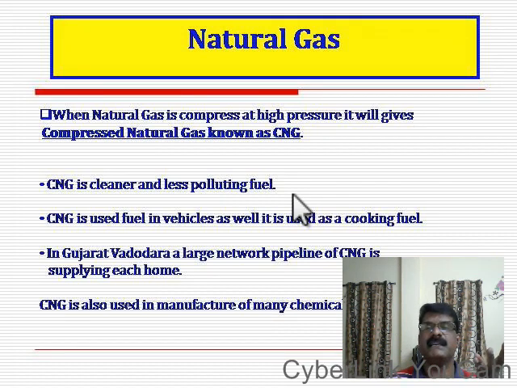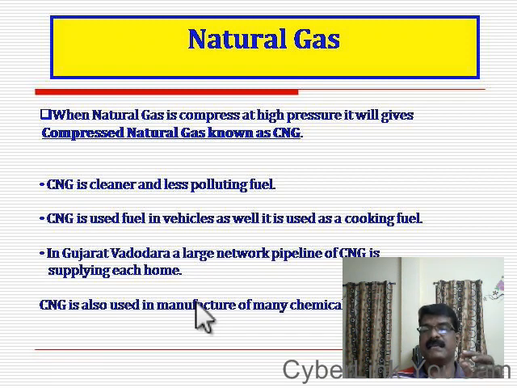See, in Delhi, the Delhi government is using CNG for most of their transport vehicles. Delhi is one of the most polluted cities. In order to reduce the pollution level, nowadays they are using CNG as the fuel in most of the vehicles. In Vadodara in Gujarat, there are CNG pipelines.